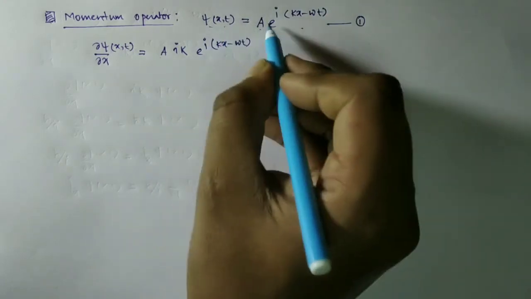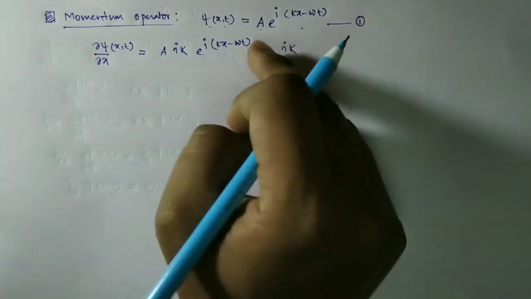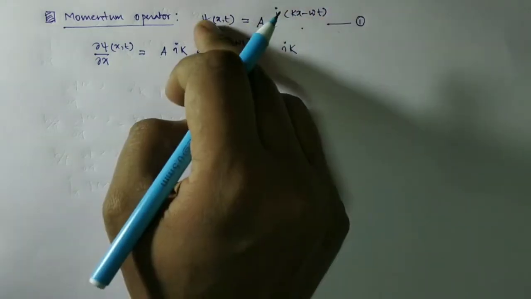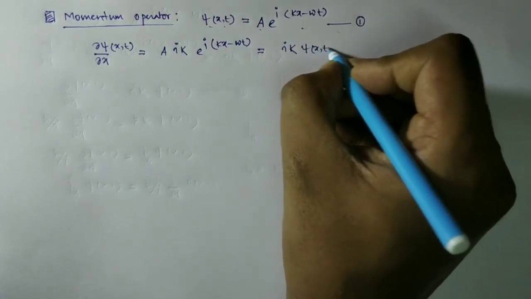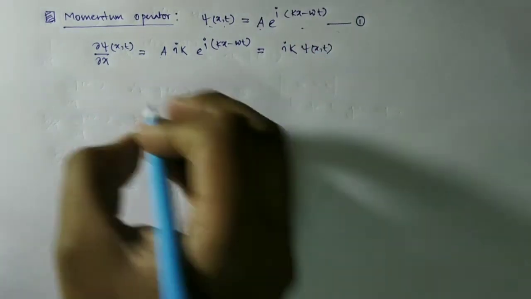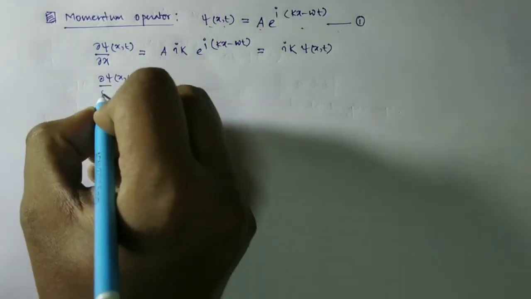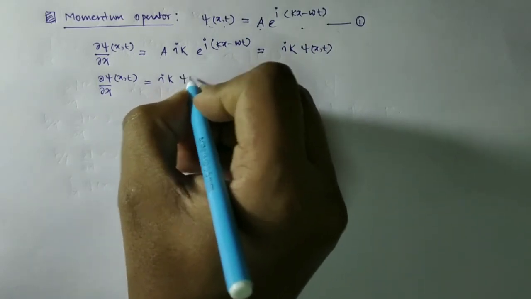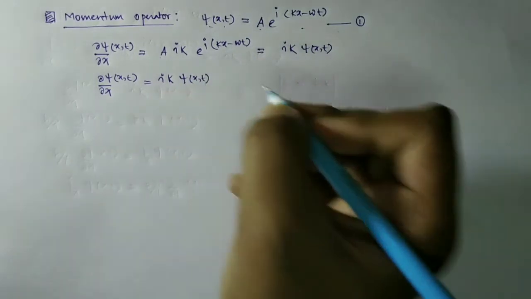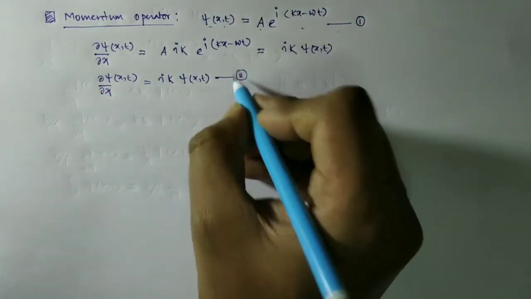It is psi(x,t). So from 1, substituting, we have del psi(x,t) by del x equal to i k psi(x,t). This is equation number 2.